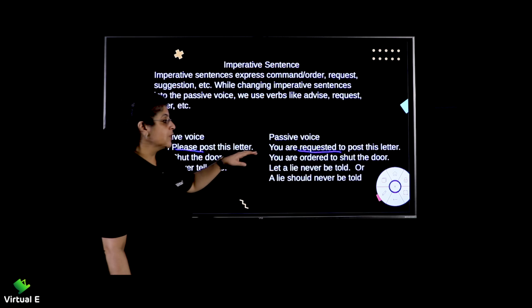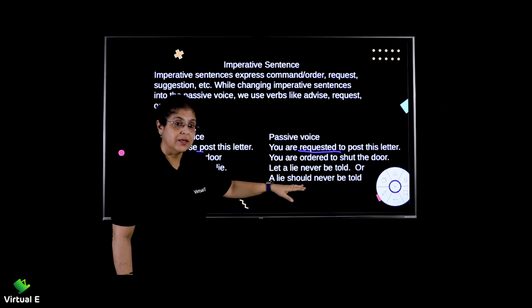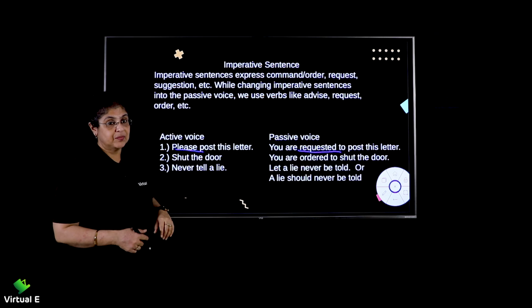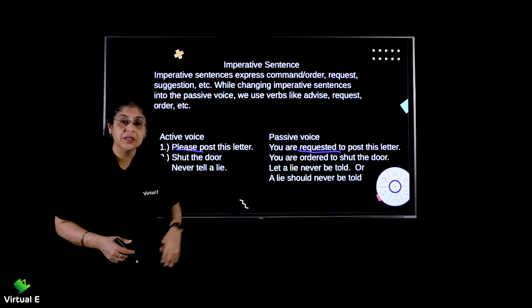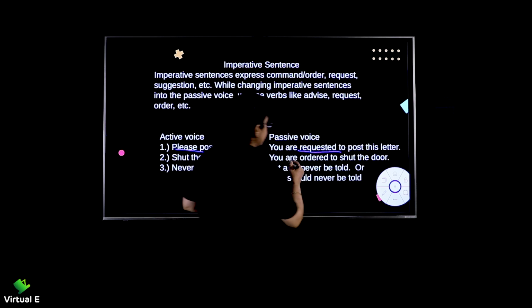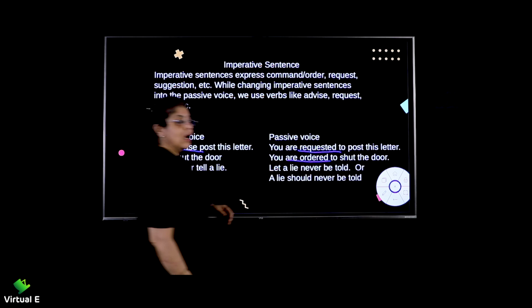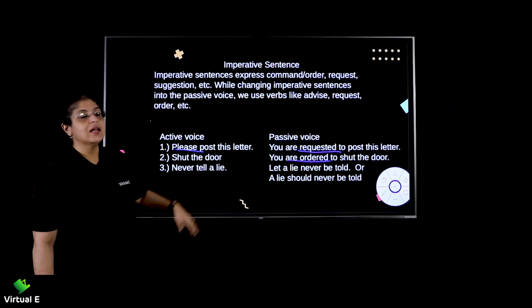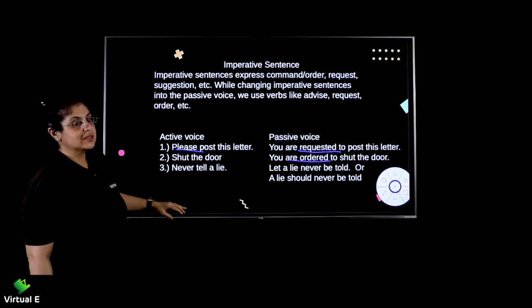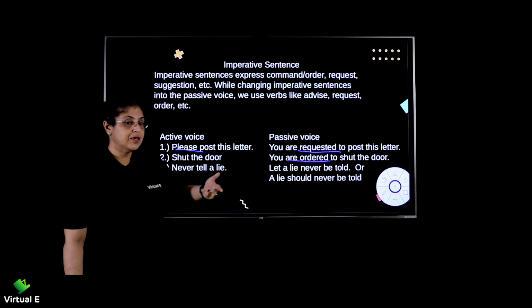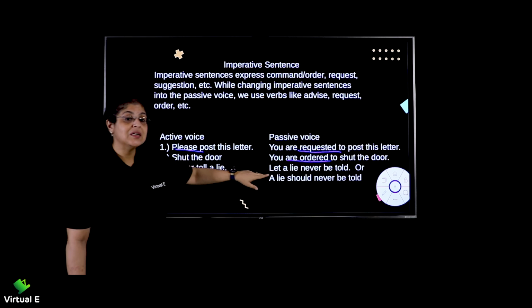Shut the door. You are ordered to shut the door. Now you are ordering somebody, right? So you are ordered to shut the door. Here shut the door, and here you have to remember you are ordered. Okay? Never tell a lie. Now this sentence can be done in 2 ways. When you want to convert it into a passive voice, it can be done in 2 ways.